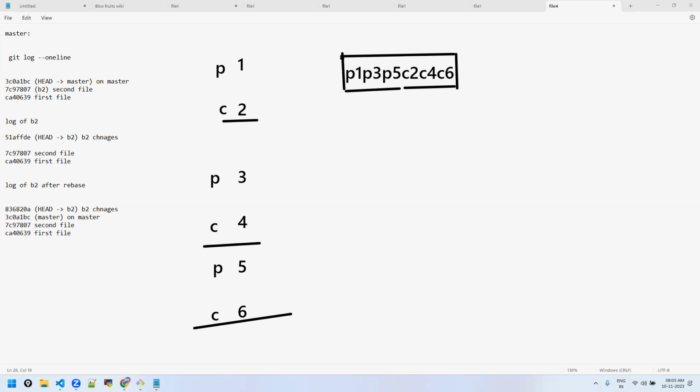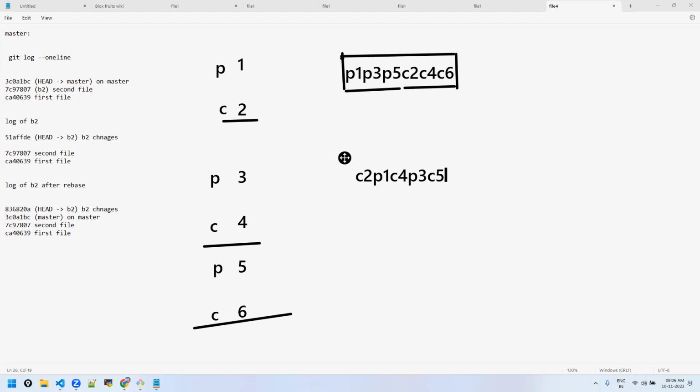If you have merged, how would the commit history look? You might have merged multiple times, right? Initially, let's say C2 is made first. If you have merged, P1 might have been here. Then C4. If you have merged again, P3 might have been here.